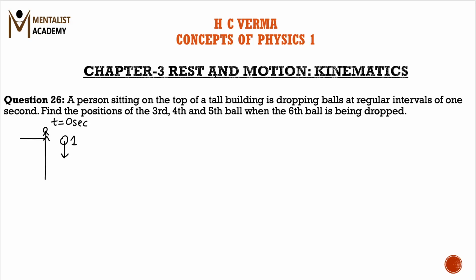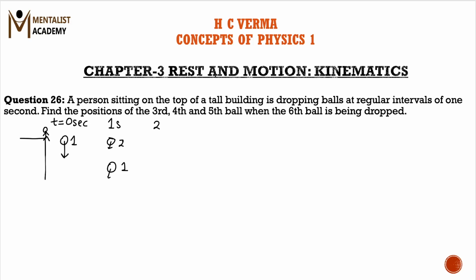t is equal to 0 second. At t is equal to 1 second, the second ball is dropped. But at this time, the first ball would be at a certain point below the second ball, because the first ball would have traveled a certain distance. Similarly, at t is equal to 2 seconds, the third ball is dropped.